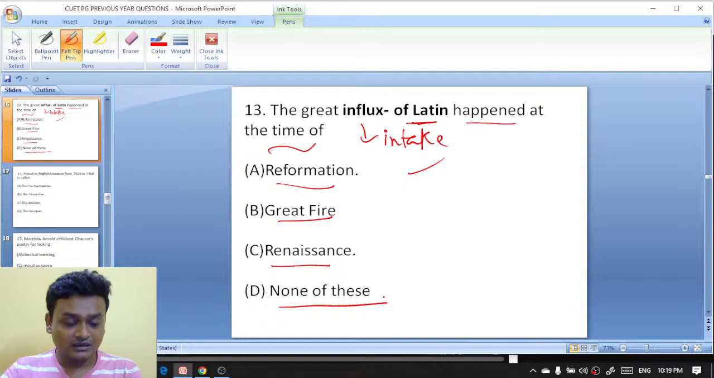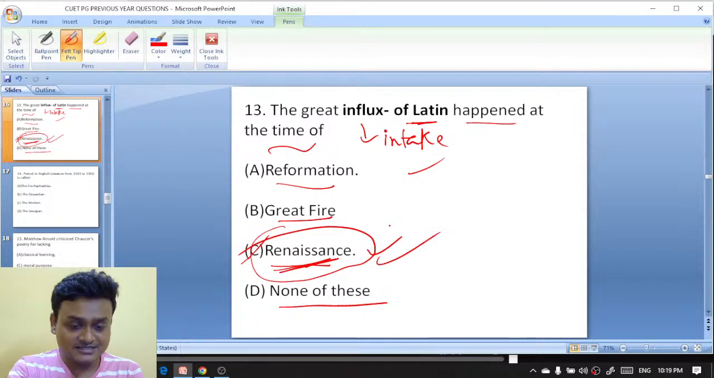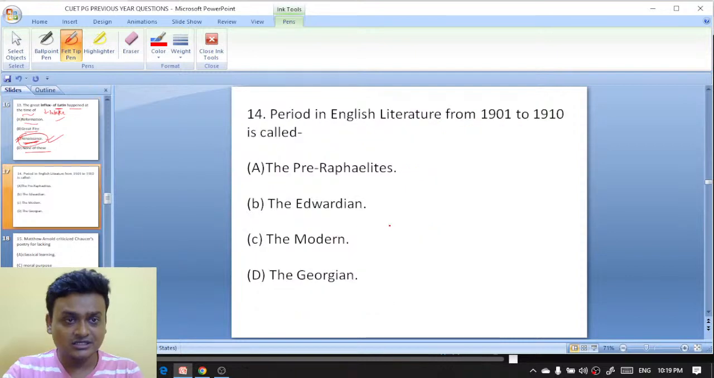So here the right answer is not Reformation. It is the Renaissance period. During the Renaissance period the great influx of Latin happened. So here C is the right answer. Renaissance is the right answer here. Moving on to question number 14.